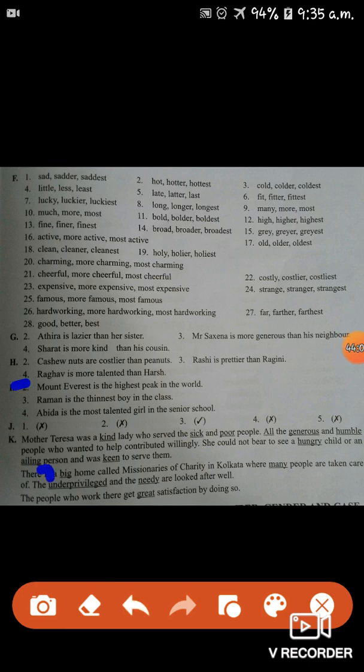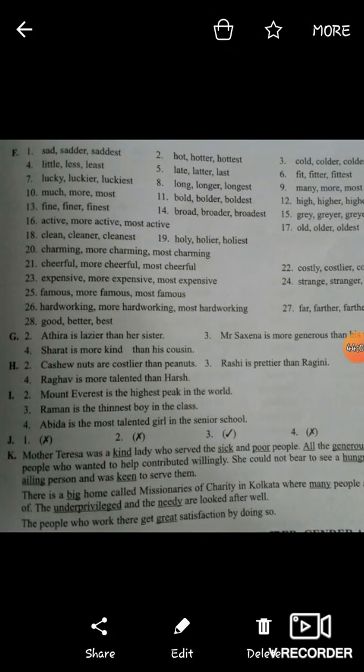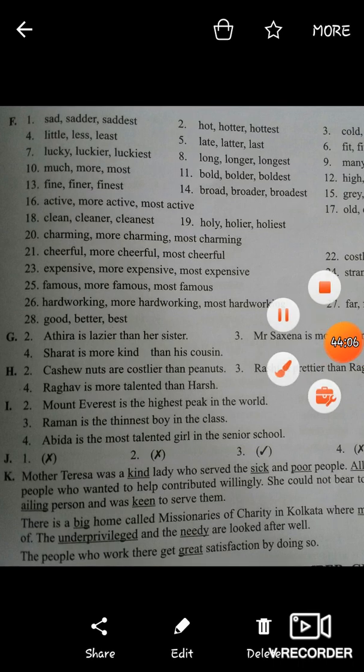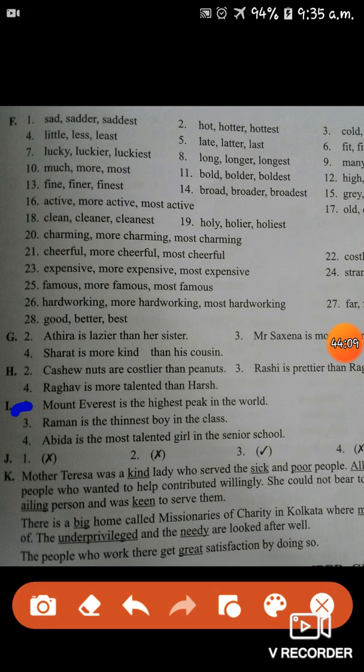Second number is here. Mount Everest is the highest peak in the world. Third number, Raman, thin boy in the class. So the answer is third number, Raman is the thinnest boy in the class. And fourth number, Abida, talented girl in the senior school. So Abida is the most talented girl in the senior school.